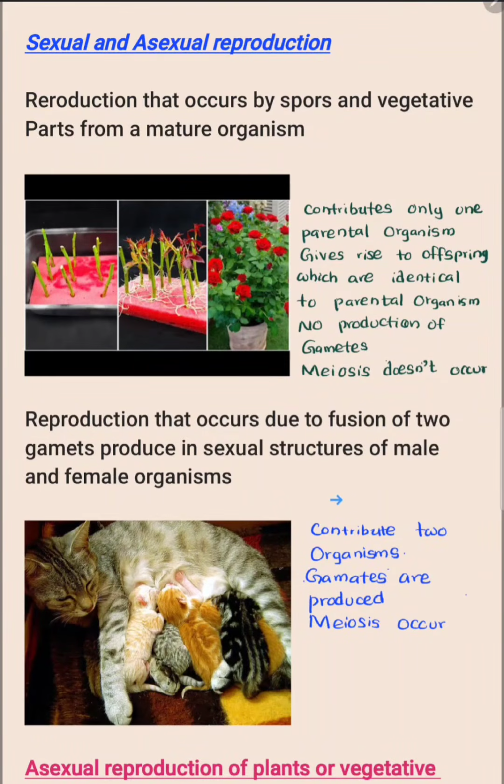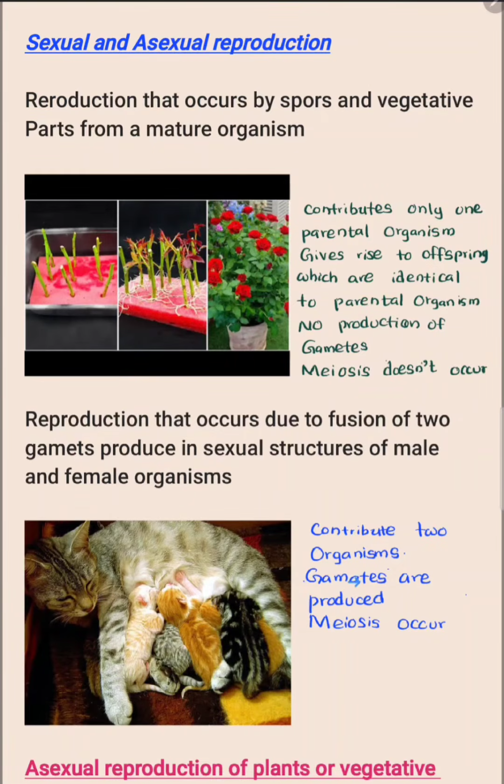reproduction methods like this. Asexual reproduction involves only one parental organism, but sexual reproduction involves two organisms. In asexual reproduction, it gives rise to offspring which are identical to the parental organism.